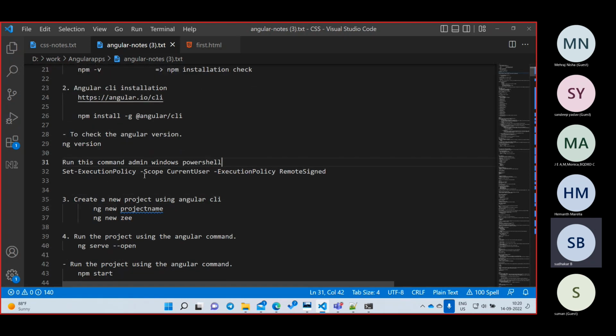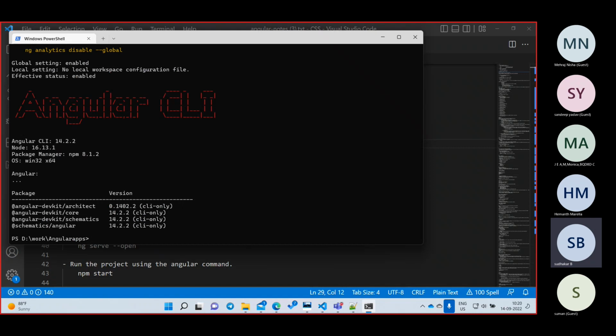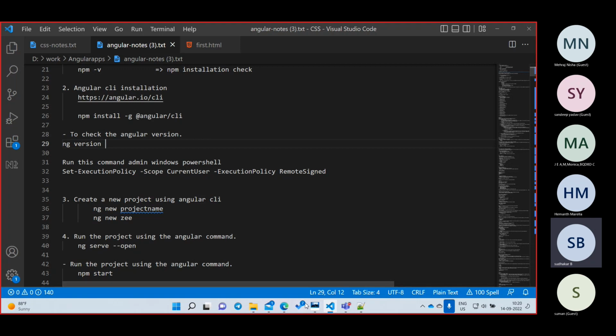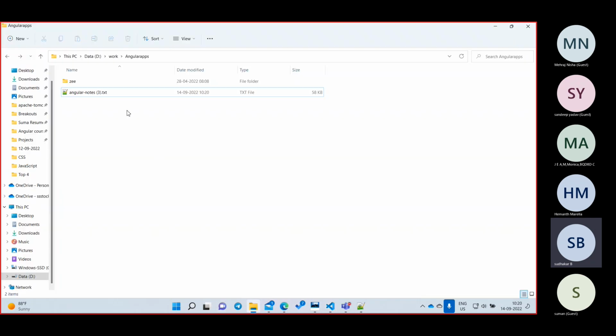So now we are done with everything. Now we are ready with our Angular and we have given all the permissions. Now we are going to start our exciting journey. Now I'll clear it and close this one. Let us go with the starting onwards. I'll go to my folder. So far I did not do anything, only three steps I have done. Now I need to write it, right?